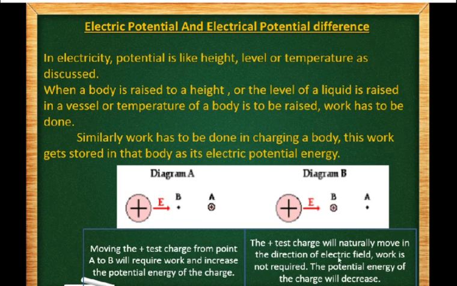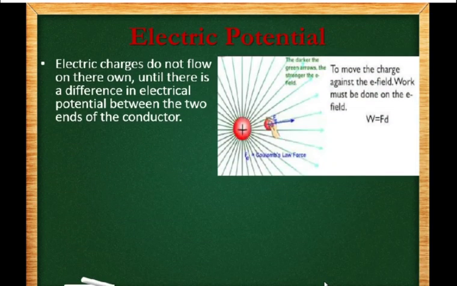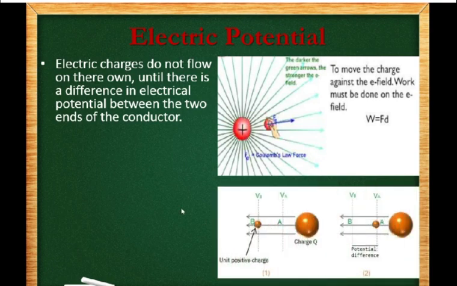Similarly, the test charge will naturally move in the direction of the electric field. If it is at point B and we do not do any work, if we release it, what will happen? It will automatically move from point B to A because of the repulsive force, right? So work is not required in this case. The potential energy of the charge will decrease, right? Now the same thing is once again described.